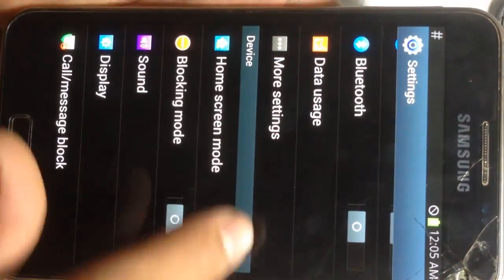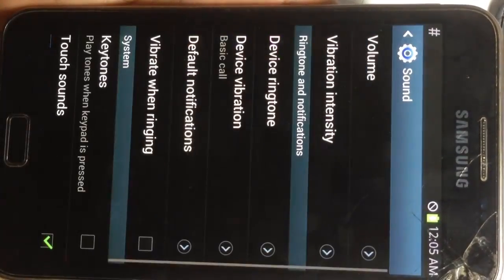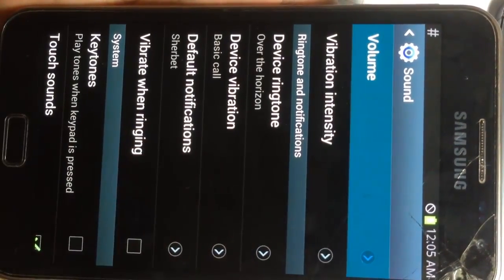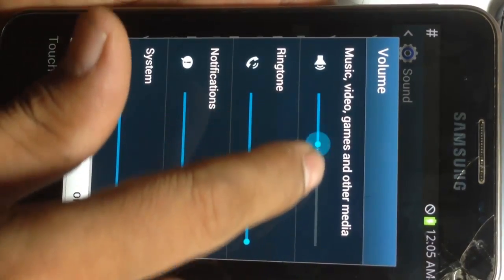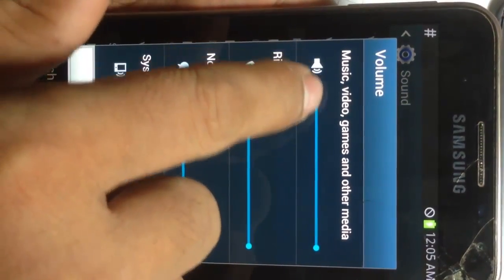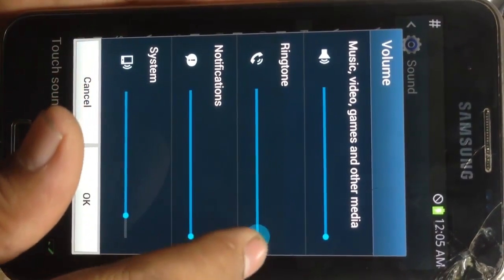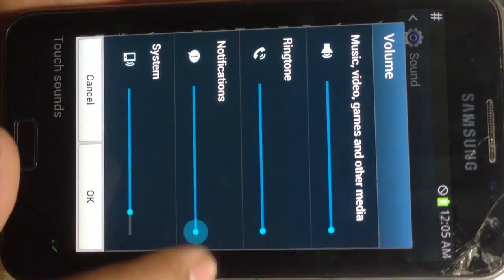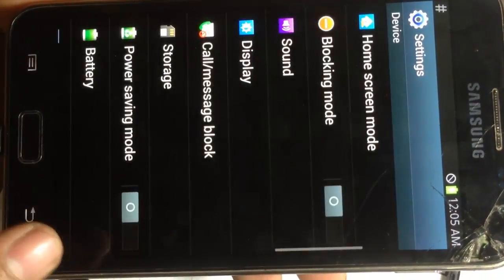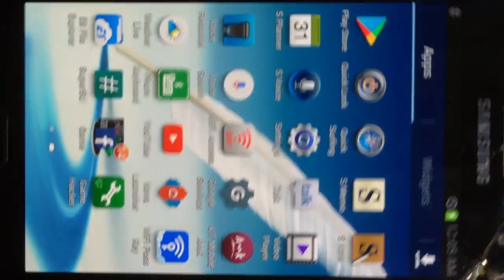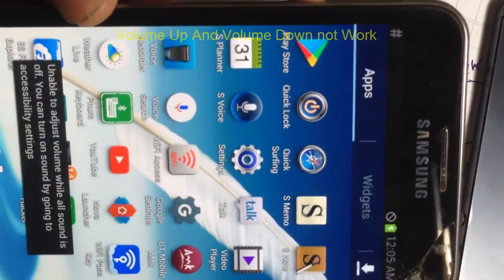Okay, touch here. You can test sound. Okay, sound not here, not here too, not here. Okay, it's not work. Sound not here, and volume key not work too.